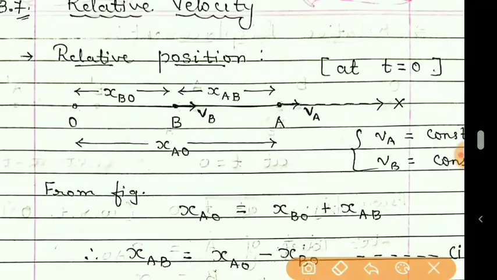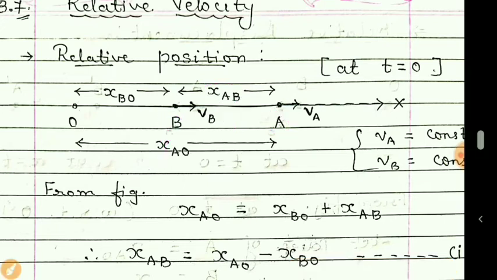Now students, here we have to consider that velocity of A and B are constant. That means there is no acceleration. Again, what is position of A with respect to B? So position of A with respect to B is XAB. X means position, and here we have written AB means position of A we are finding, but with respect to which? With respect to B. So that is XAB.